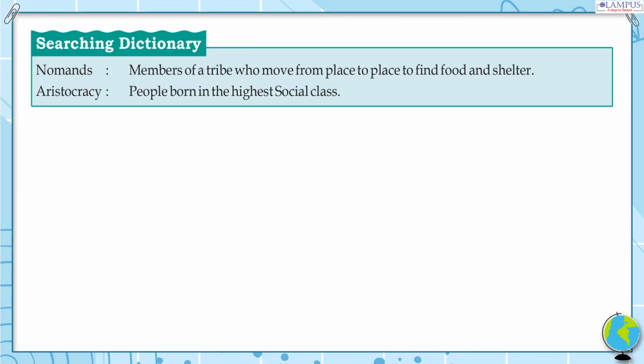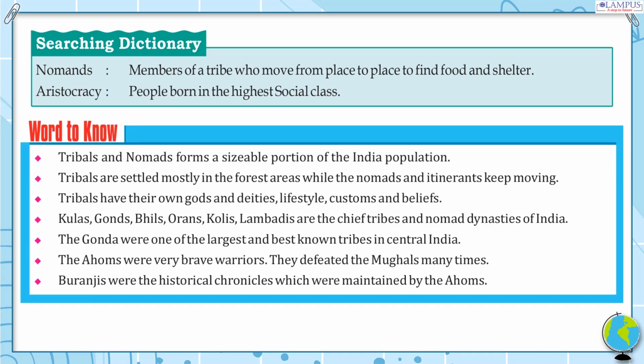Searching dictionary. Nomads: members of a tribe who moved from place to place to find food and shelter. Aristocracy: people born in the highest social class. Words to know. Tribals and nomads form a sizable portion of the Indian population. Tribals are settled mostly in the forest areas while the nomads and itinerants keep moving. Tribals have their own gods and deities, lifestyle, customs and beliefs. Kols, Gonds, Bhils, Oraons, Kolis, Lambadis are the chief tribes and nomad dynasties of India.